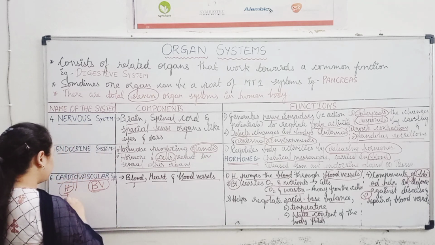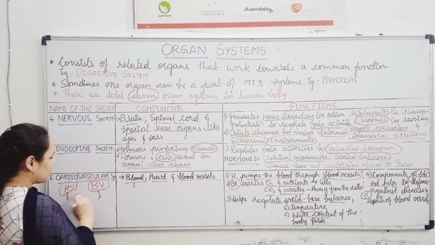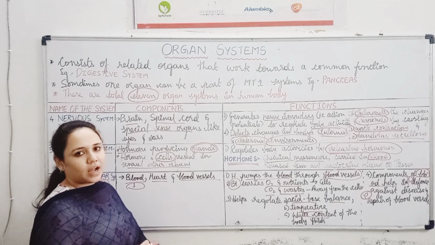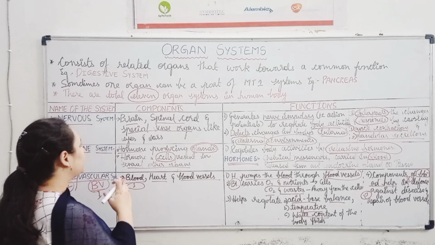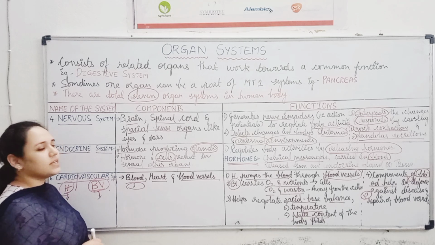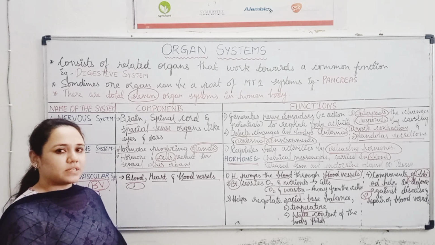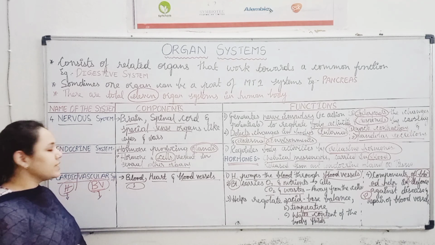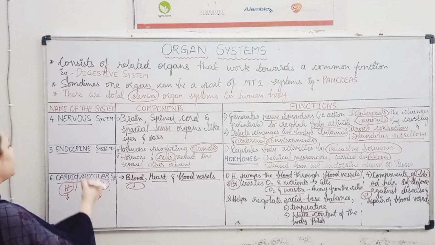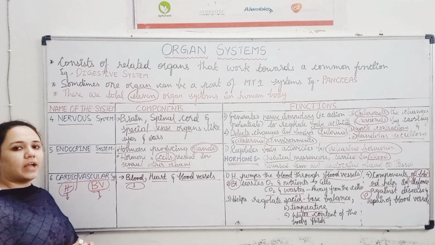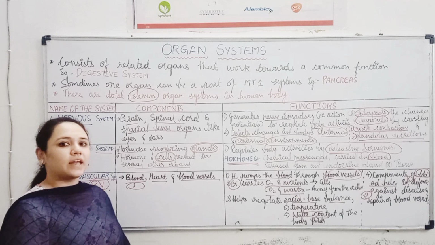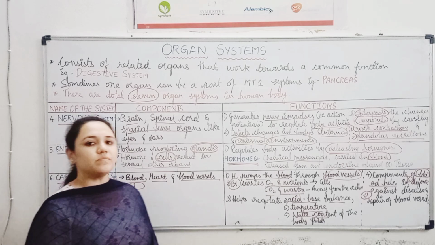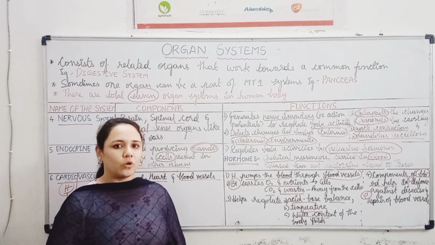So cardio means heart, vascular means blood vessels. So heart, blood vessels and blood which flows through these comes under cardiovascular system. So in this class we have seen about the first 6 organ systems that are present in human body. The first one is integumentary system, skeletal system, muscular system, nervous system, endocrine system and cardiovascular system. In our next class we will look at the remaining 5 organ systems that are present in human body. Hope you all understood.